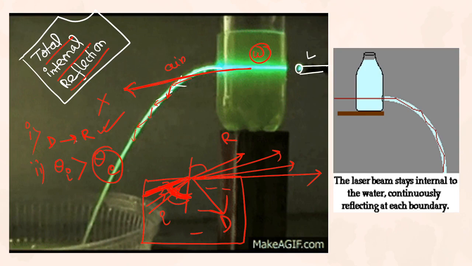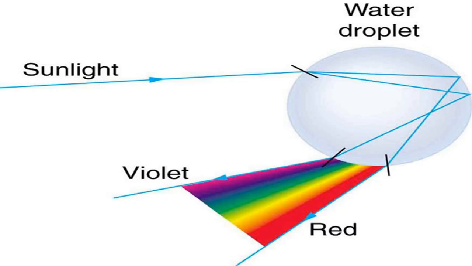How? By water drops, this type of trapping, or total internal reflection, is possible. How is it responsible for the rainbow? Try to understand. Our sun ray is coming, and it falls on the water droplet at this particular point.